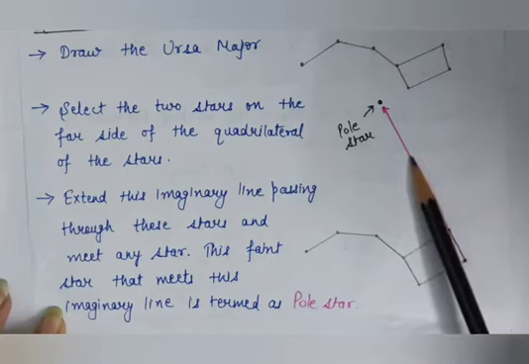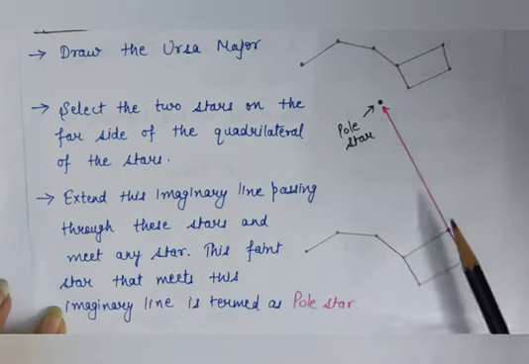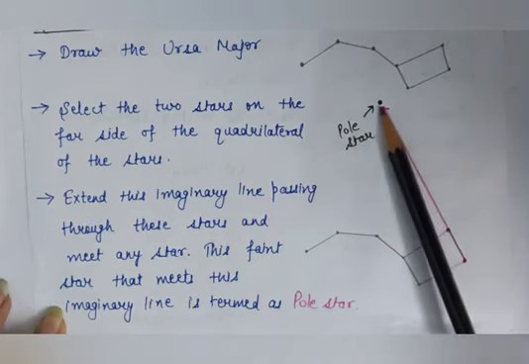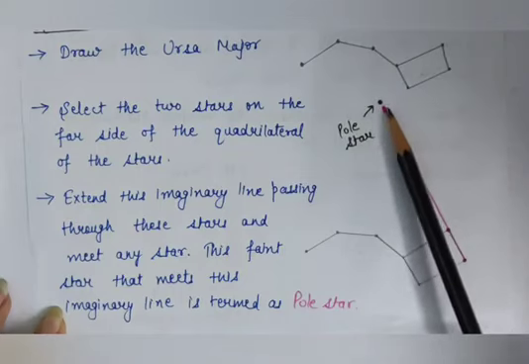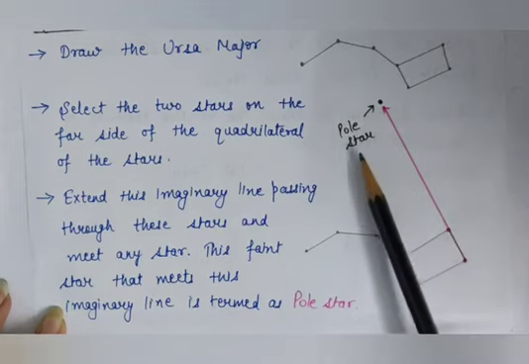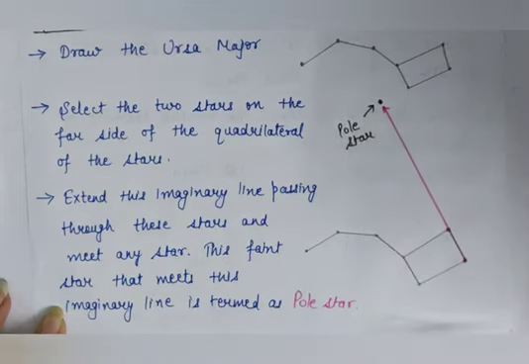This is an imaginary line. Okay, and this line will meet a star. Now this faint star that meets this imaginary line is termed the pole star. So this is a way by which you can locate the pole star with the help of Ursa Major.